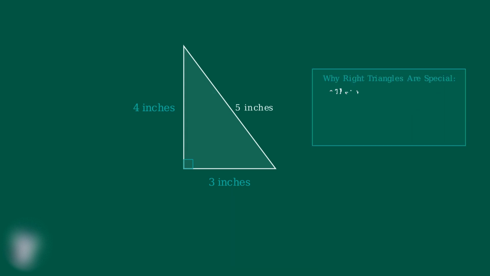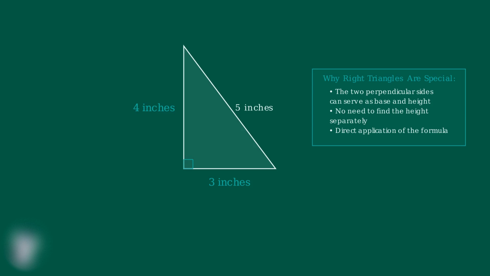Here we have a right-angled triangle. The two sides that form the right angle are 3 inches and 4 inches long. Notice the small square symbol that indicates the 90-degree angle. Right-angled triangles are special because the two sides that form the right angle are already perpendicular to each other. This means we can use them directly as the base and height in our area formula without needing to find the height separately. Watch as I highlight the base and height.